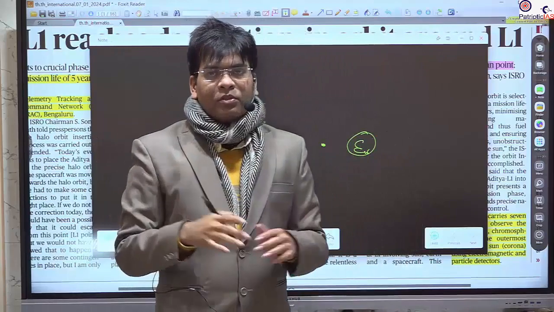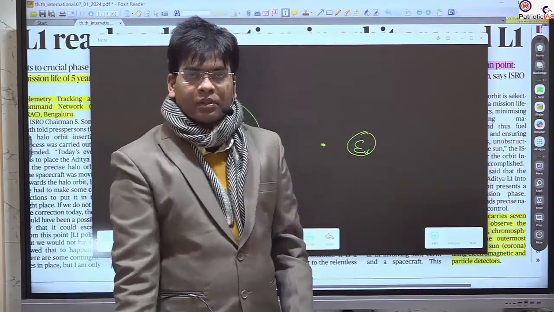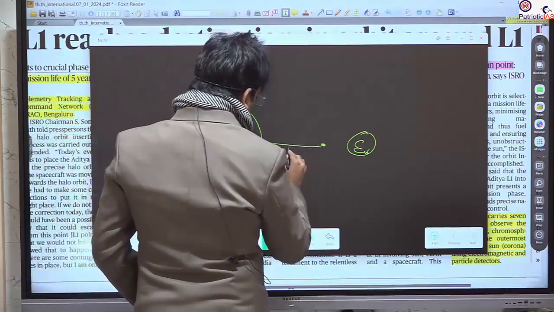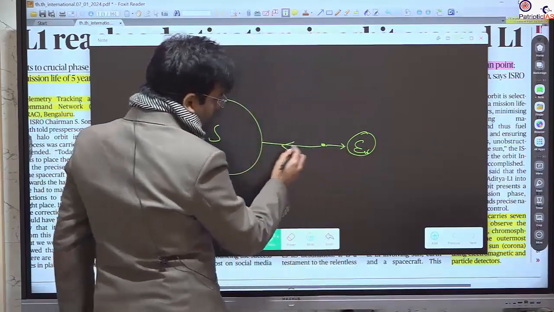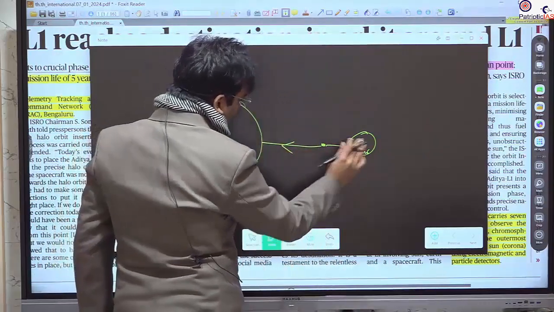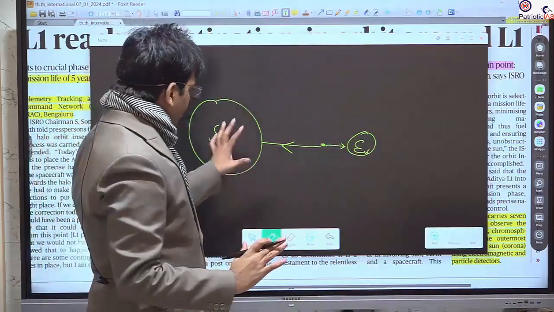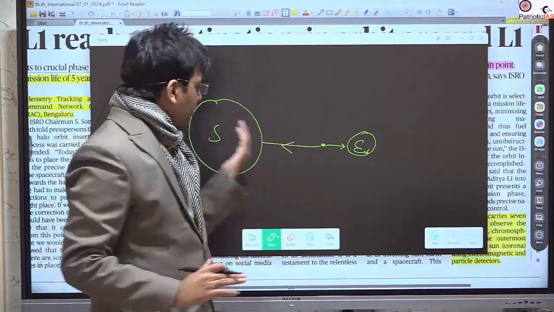For example, whenever you throw something in the air, it comes back due to the earth's gravitational force. So this gravitational force is applicable in space. If a point is here, there will be gravitational force from the sun as well as earth, and wherever the force is more, the body will be attracted toward that particular body.